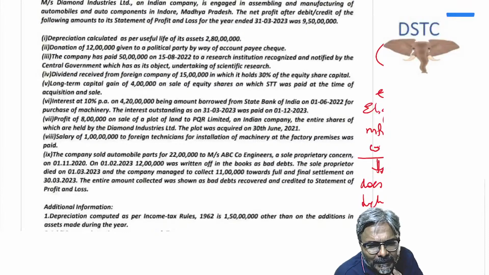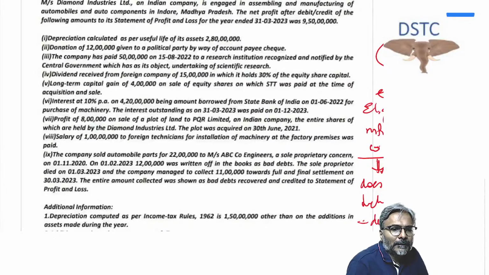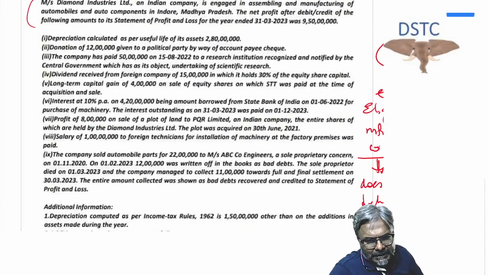Mrs. Diamond Limited, an Indian company. Now whenever you read the question, I told you that this is how you have to read the question. Question number 1: Diamond Industries Limited, an Indian company, is engaged in assembling and manufacturing of automobiles and auto components in Indore, Madhya Pradesh. The net profit after debit and credit of the following amount to its statement of profit and loss account is 9 crore 50 lakhs.